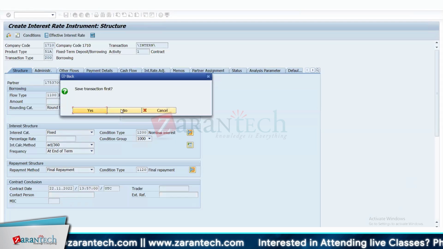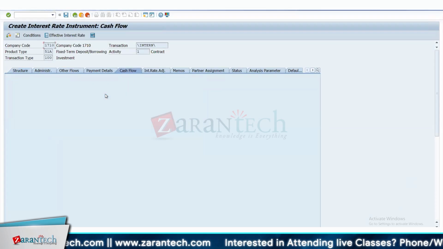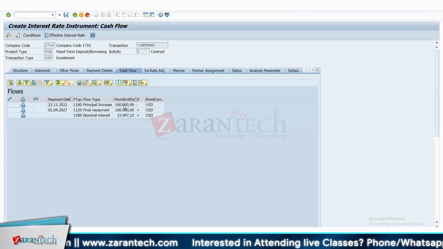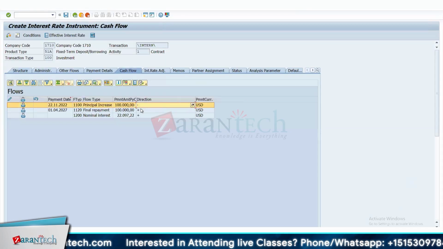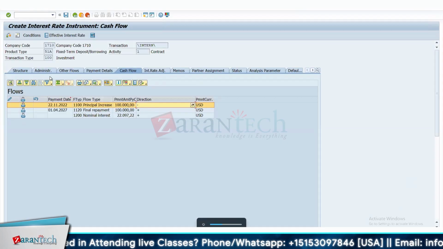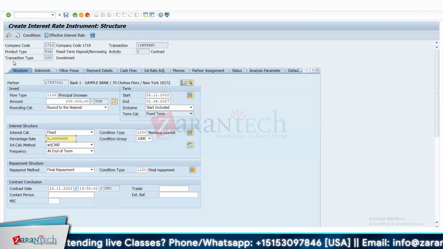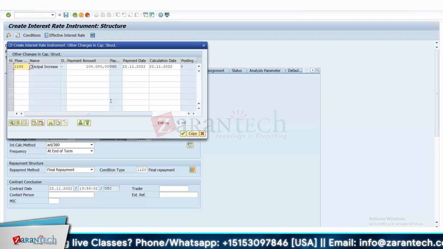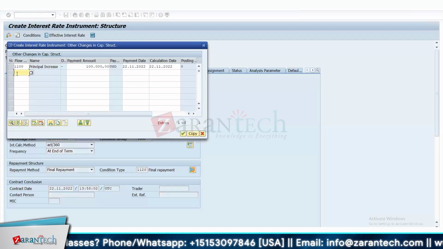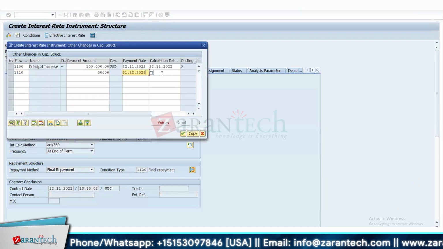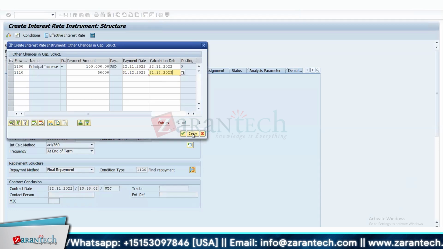Okay, let's go back to our example. Here you will see there's a principal increase of 100,000. And it's an outflow because this money is going out of our system and going to the bank. Now, if you want to decrease some amount, let's say on 31st of December 2023, you have taken some money out of your bank.